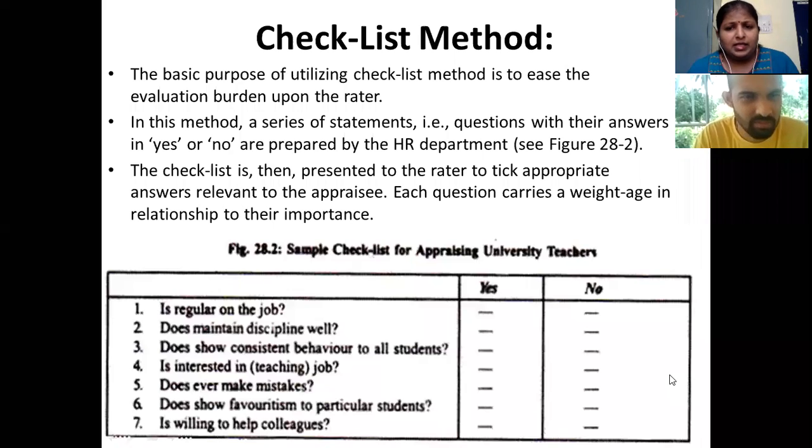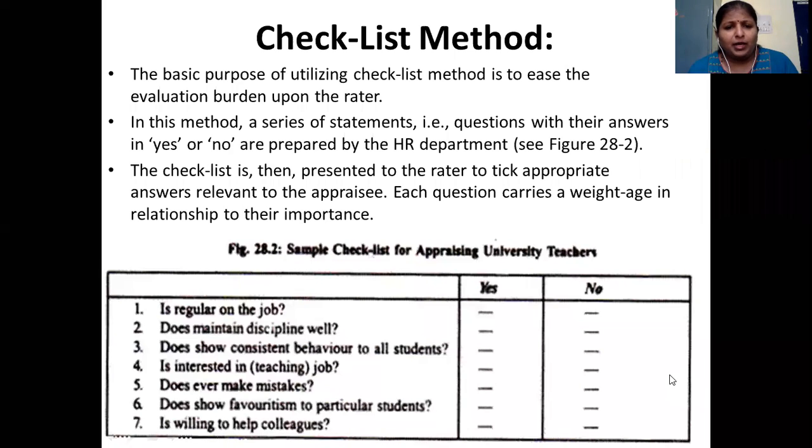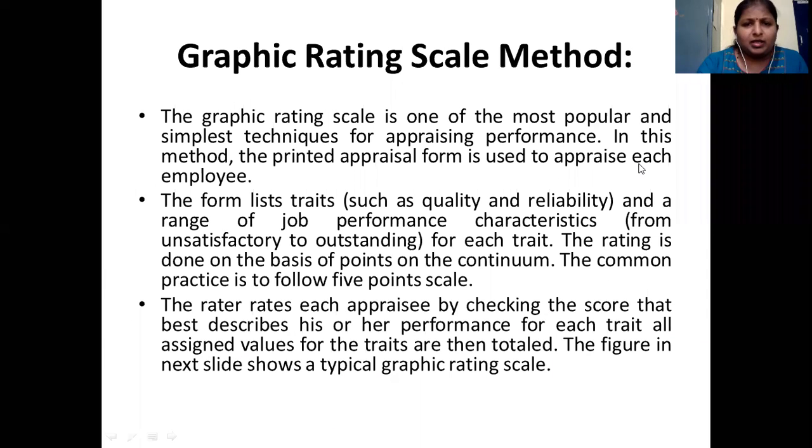It can be presented to the rater, and the appropriate answers ticked by him relevant to the appraisee, that is the employee. Each question carries its own weightage, and based on the positive or negative scoring he has got, you can judge whether that employee has performed in his job, and whether he is disciplined and systematic in his work. So that is the checklist method.